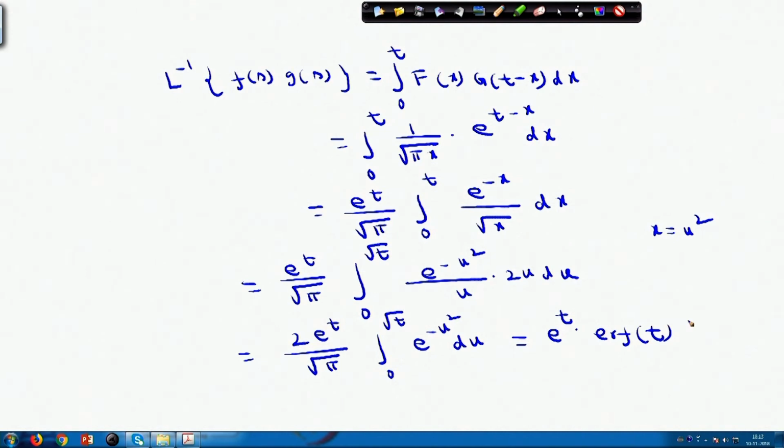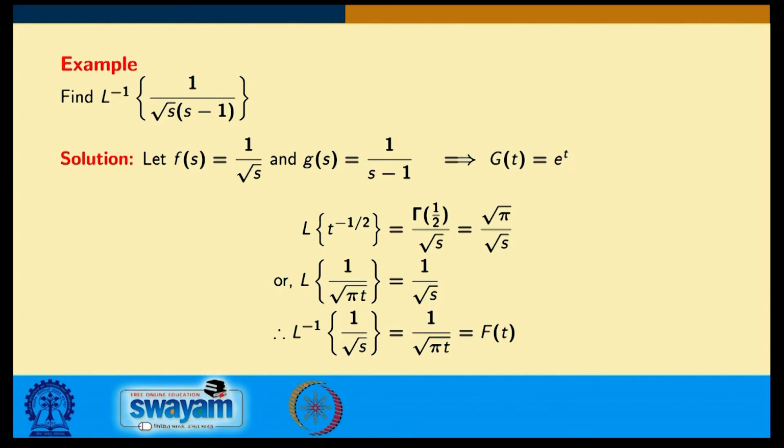So, I am obtaining this as e to the power t into erf of root t. The Laplace inverse of F(s) into G(s) is coming as e to the power t into erf of root t. If you see this one, your original function was the Laplace inverse of 1 by root s into s minus 1. You assumed F(s) as the first one, 1 by root s, and G(s) as 1 by s minus 1. From here, you first obtain g(t), then using this process you obtain the value of f(t).